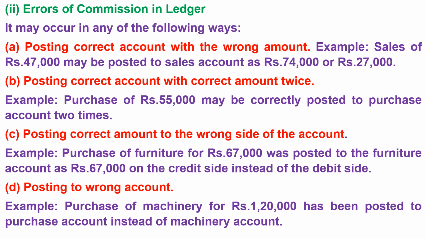C. Posting correct amount to the wrong side of the account. Example. Purchase of furniture for rupees 67,000 was posted to the furniture account as rupees 67,000 on the credit side instead of the debit side. D. Posting to wrong account. Example. Purchase of machinery for rupees 1,20,000 has been posted to purchase account instead of machinery account.